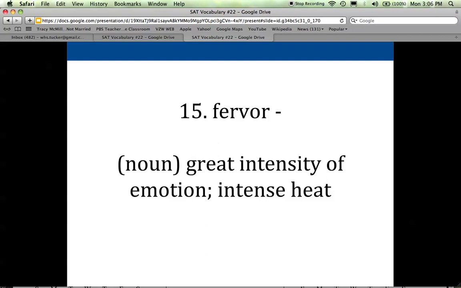And the last word is fervor. And fervor is a noun, and it is the great intensity of emotion that is experienced. It is an intense kind of heat that is experienced. Oftentimes, people who are at a really high-stakes sports game, like the NFL championship or the NFL playoffs that are happening right now, people who are at those games will experience fervor, right? This great intensity of excitement or concern or anxiety as they watch their teams play.